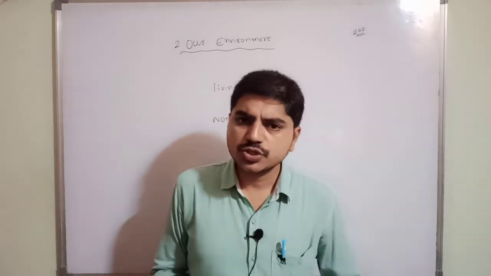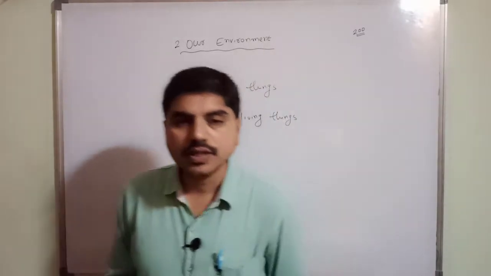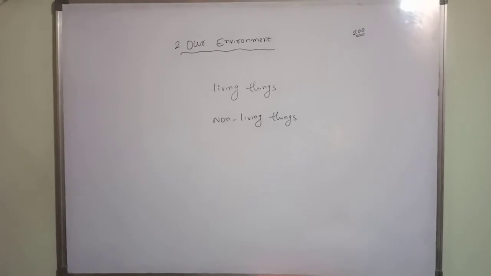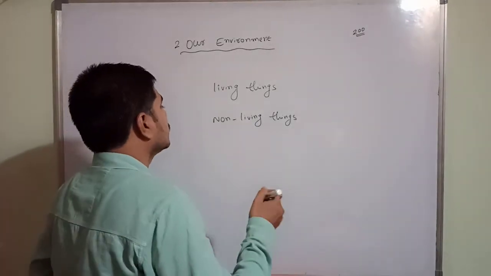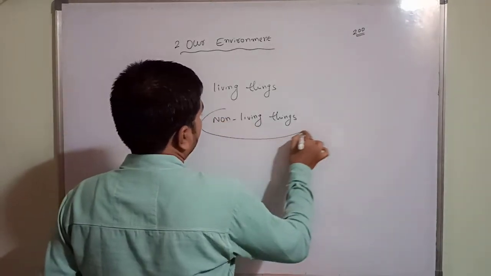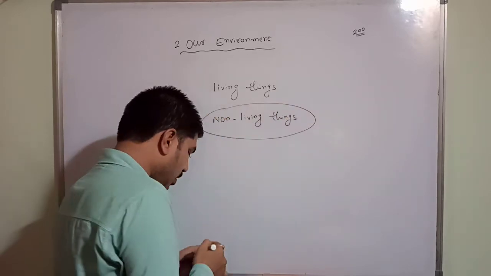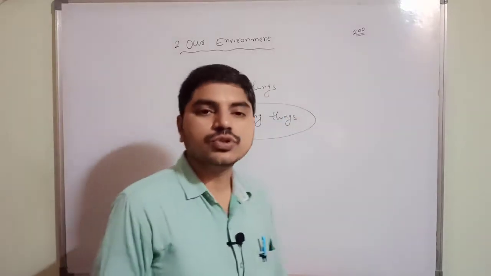Okay, understood, children? So these are all our living things. What about the non-living things? Okay, another one is non-living things. I'll ask one more question to you.